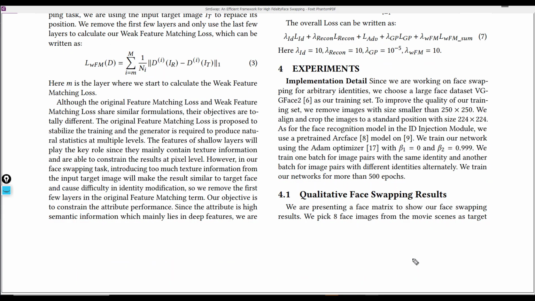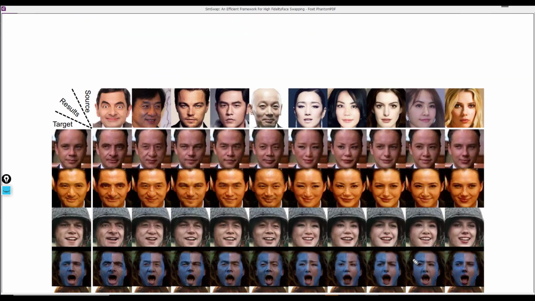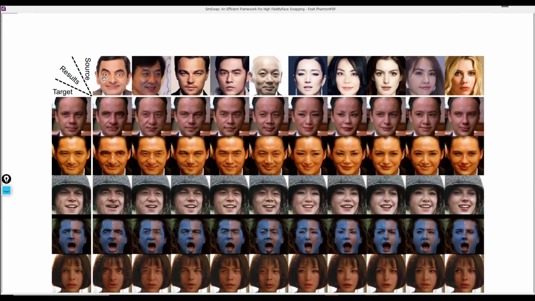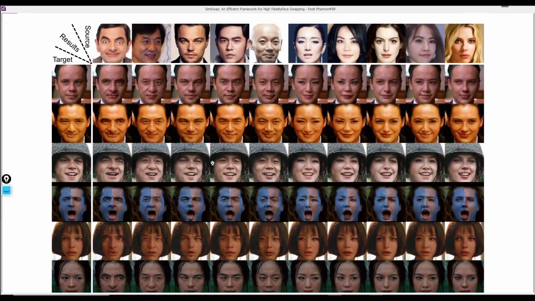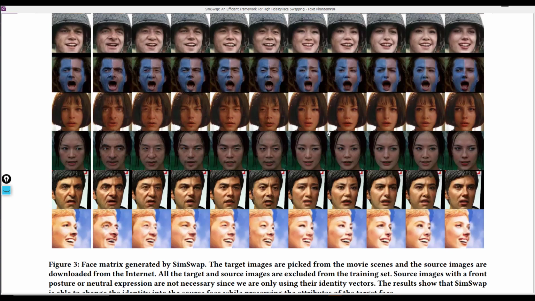Let's now go ahead and look at some qualitative face swapping results. As you could see, we have the sources, and then we have the targets. Then we have our results here. We could see how the SimSwap model is performing quite well.